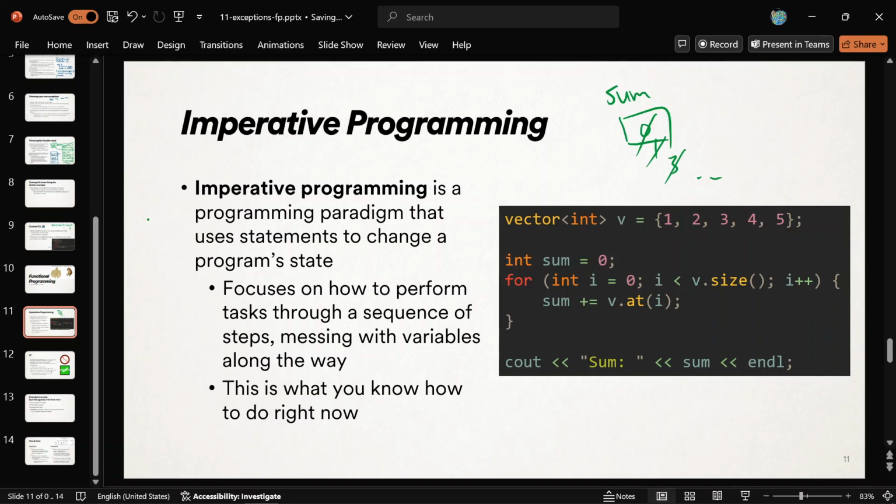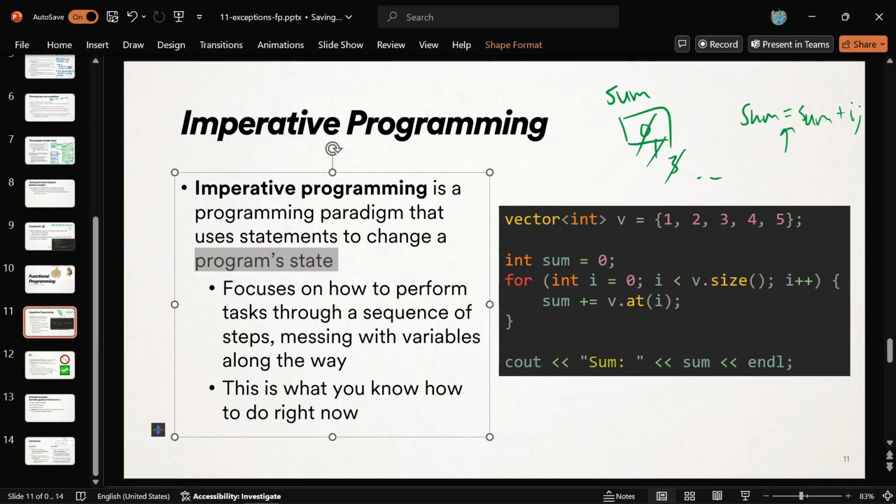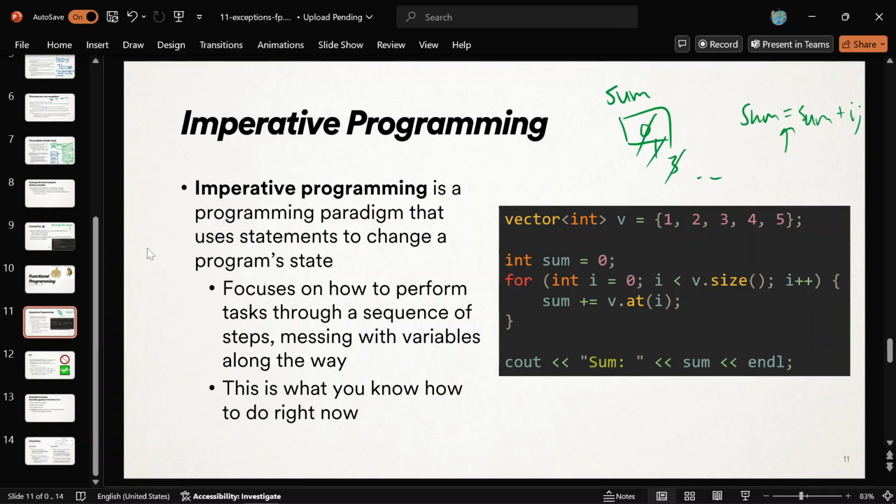And like at the start of the semester, we were using these lines, sum equals sum plus i or whatever. Like these lines, this is not a mathematical equality anymore, right? Because you've changed the value. Normal mathematical variables should not change. And imperative programming is like, we're going to let them change, okay? So you're changing the state of the program through the values of the variables, all right? That's what imperative programming is all about.